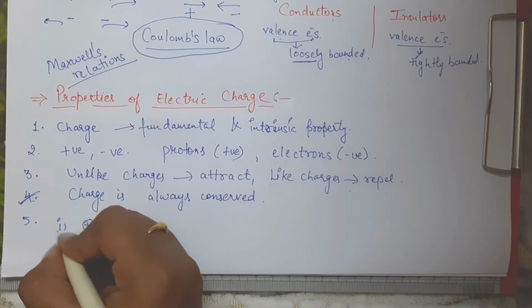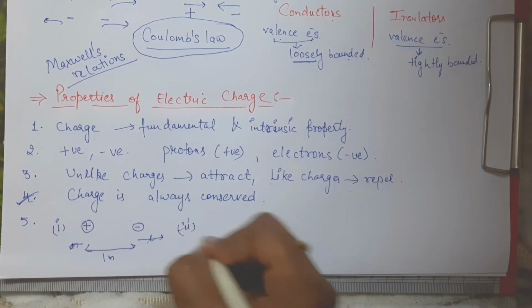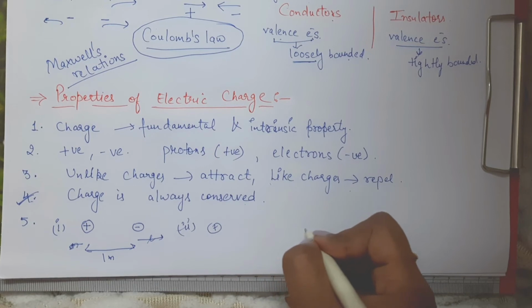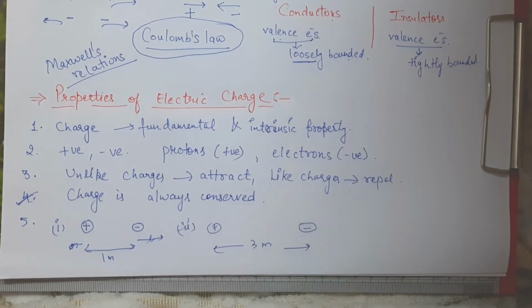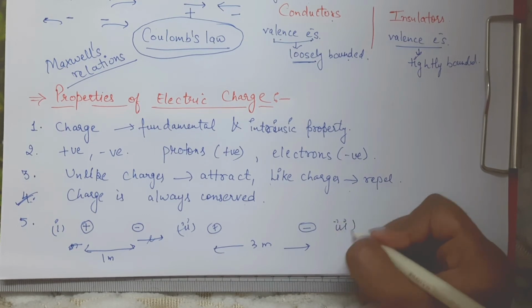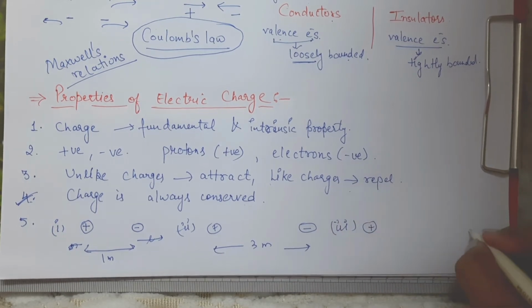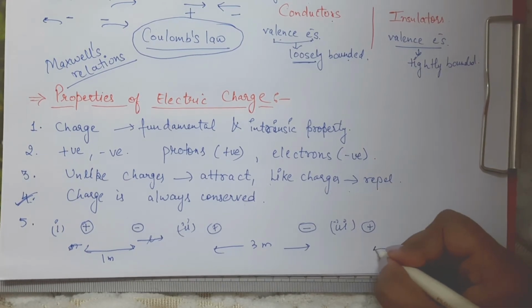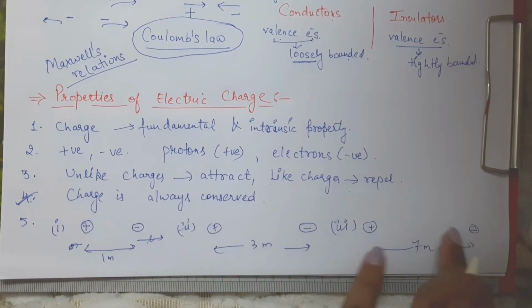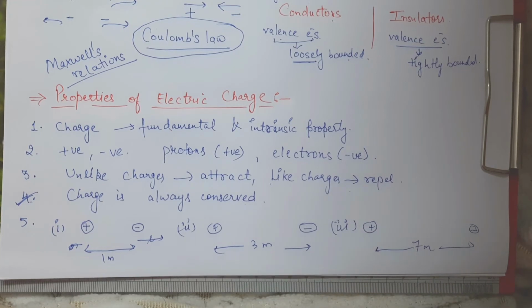Now we have the second case in which both the charges are 3 meters apart, and next we have a third case where both the charges are 7 meters apart. So as the distance between charges goes on increasing, the force between them decreases, right?